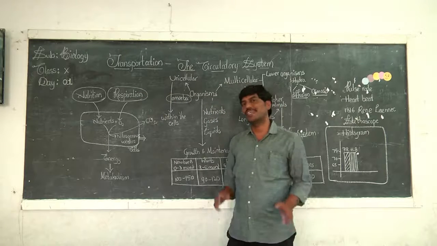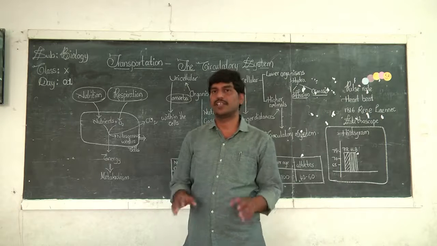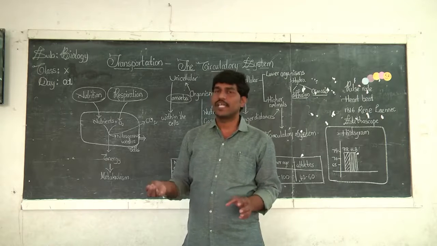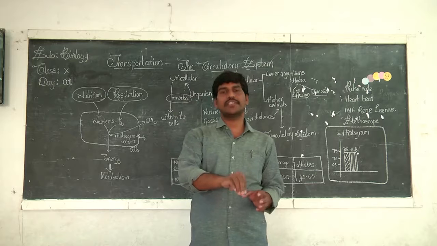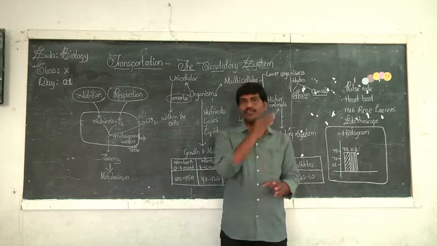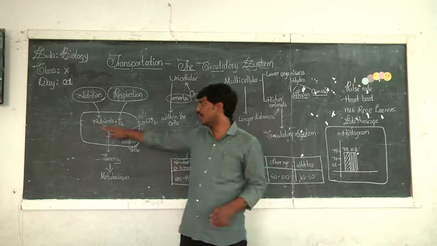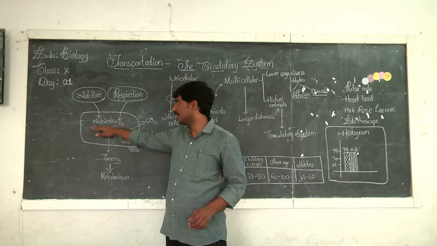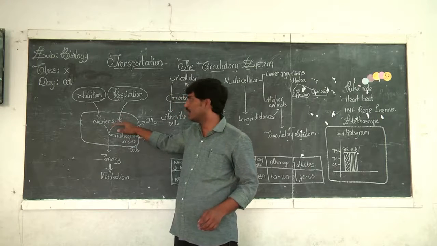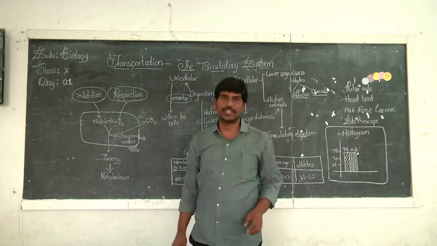So, I hope you have understood the main objective of this chapter. Transportation is nothing but getting the requirements to the cells, and similarly removing or getting rid of the waste materials that are produced in the cells. Useful substances like nutrients as well as oxygen are made available to the cells because of transportation.